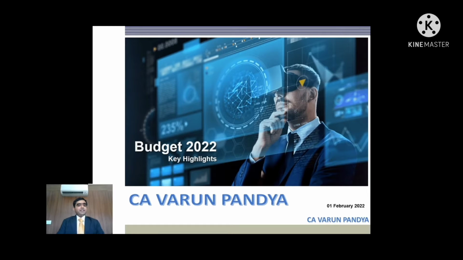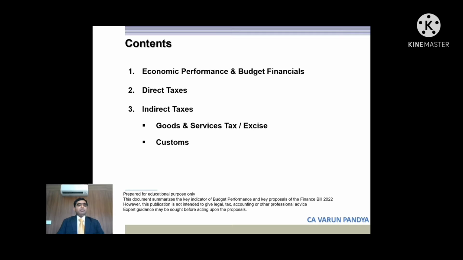So these are the contents. We'll be starting off with economic performance and budget financials. Then we'll move on to proposals of direct taxes, indirect taxes, GST and customs. So let us start off with economic performance.